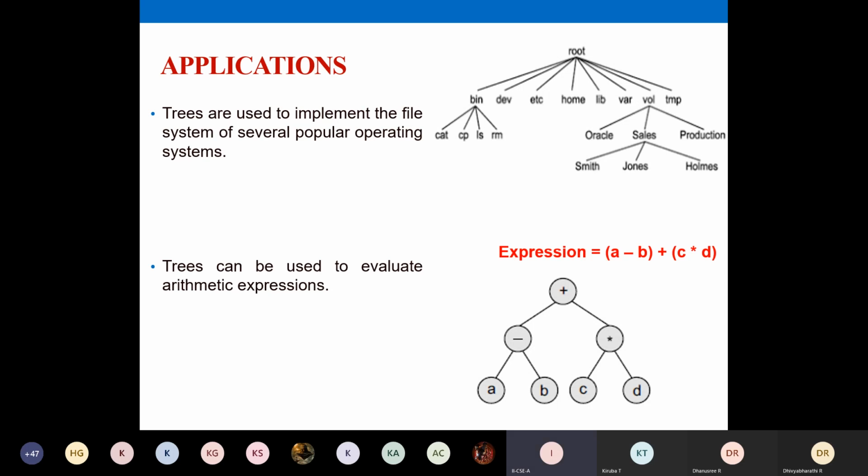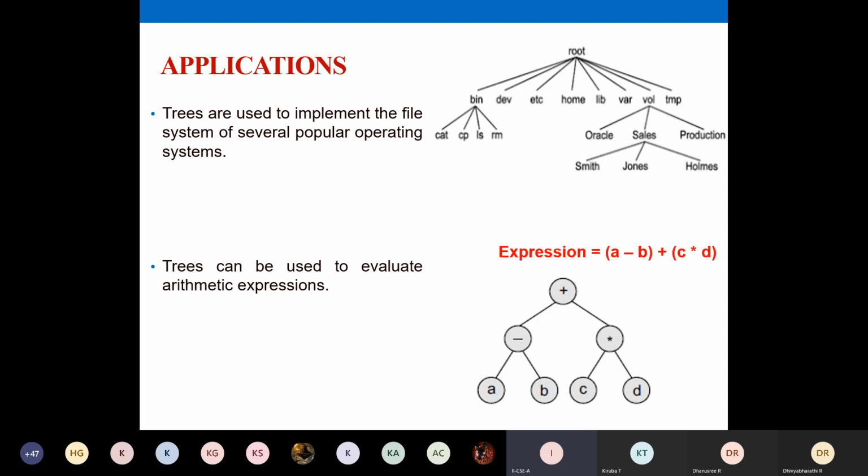I've taken one example from the Linux operating system, or you can take Windows also, to see how files and directories are named. You have a root directory, and then many other subdirectories inside it, and even those directories can have further subdirectories, and then you have the particular files. So root is the main directory. For example, Smith and Jones, you can assume these are usernames or some file names like that. This is the way file naming is done internally in our computer system.